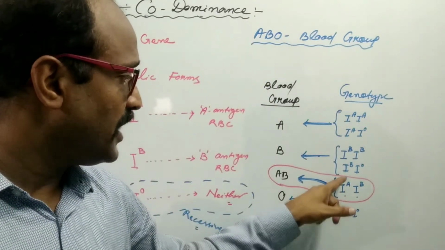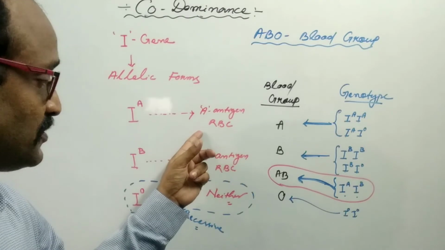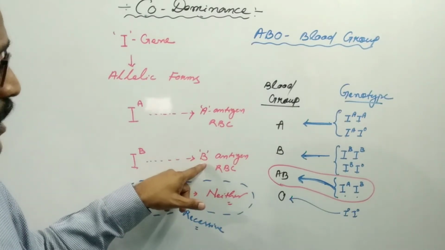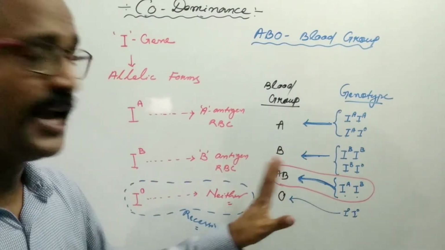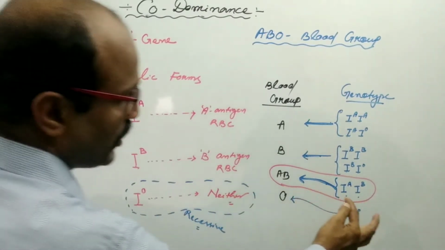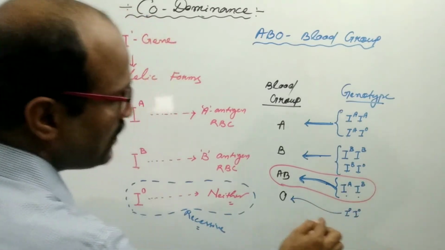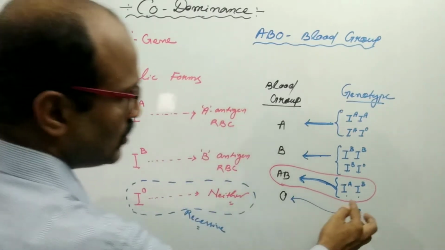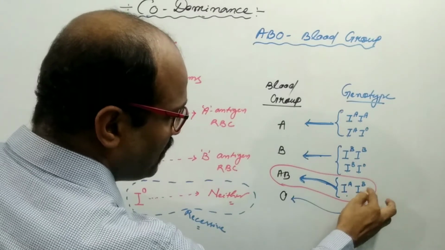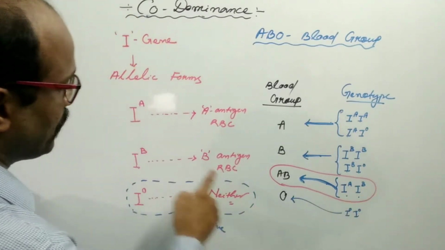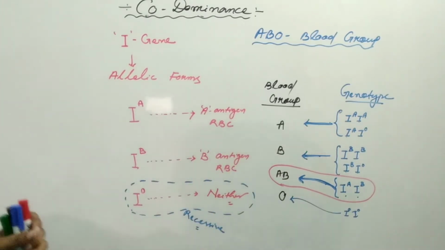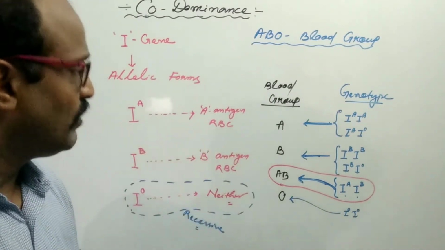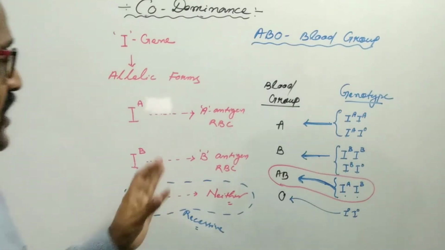In the presence of IA, which develops A type of antigen on the surface of RBC, and in the presence of IB, which produces B type of antigen on the surface of RBC, the blood group would be AB type.